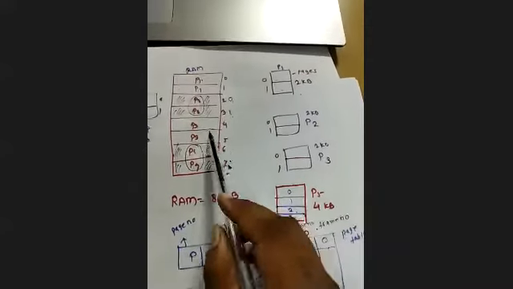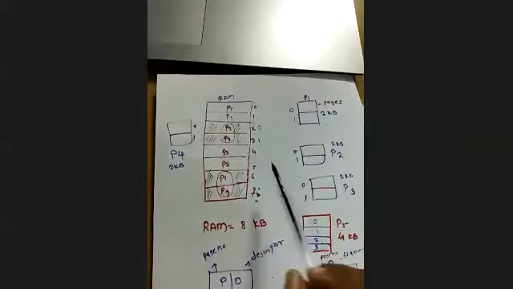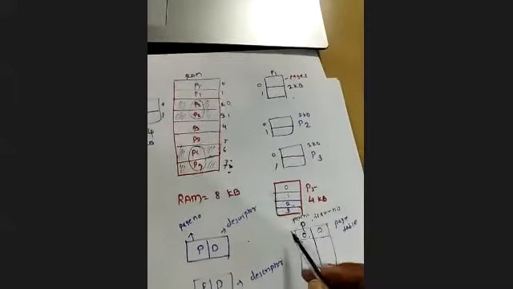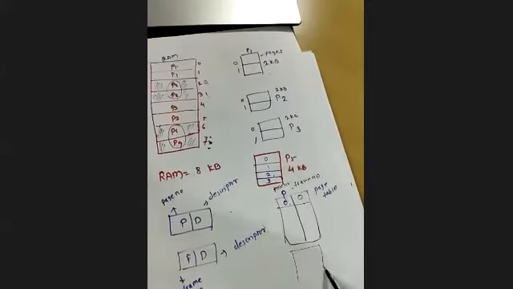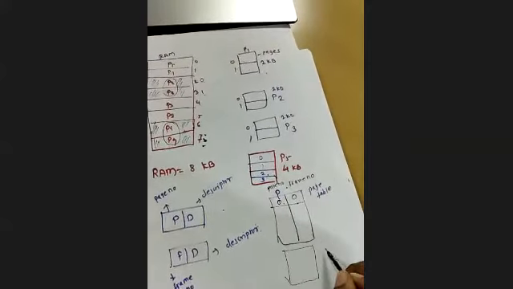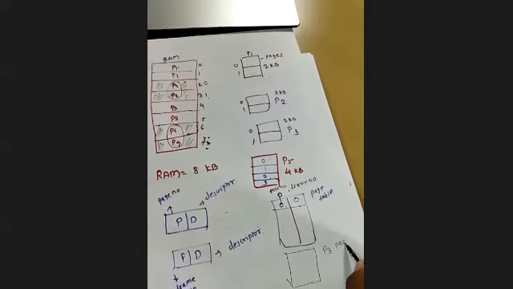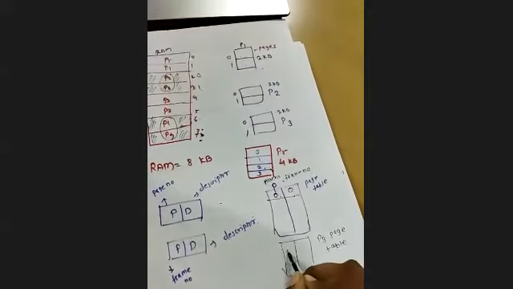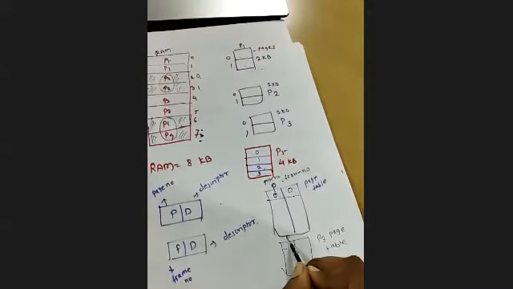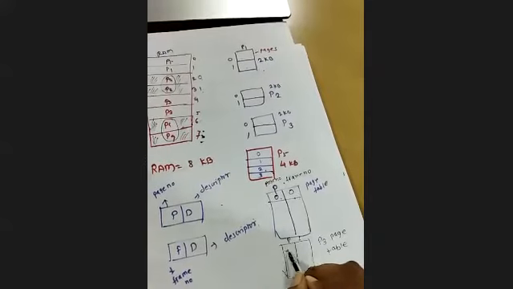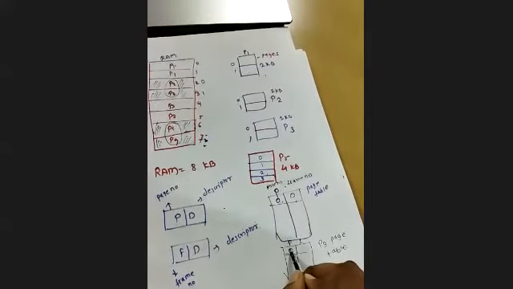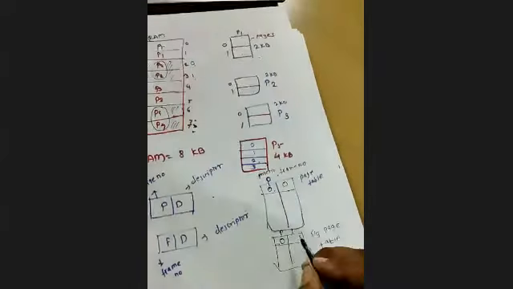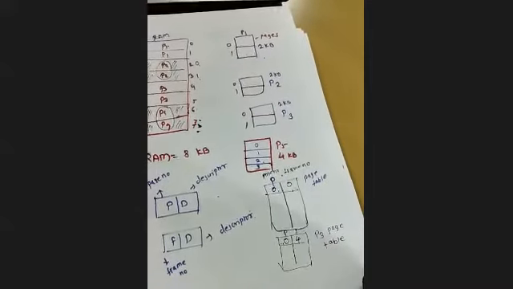Now suppose this is the P3 process. P3, the process P3 will have its own separate table. Suppose this is the P3 page table. The same columns: the P3 page table will have P, that is the page number, and the frame number. Now the 0th page is available at frame number 4. So this will have the entry in the page table.